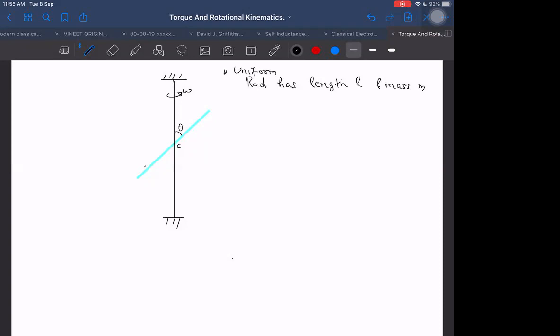So what do we have to find here? Find the angular momentum of the rod.